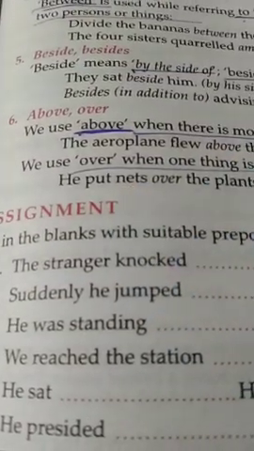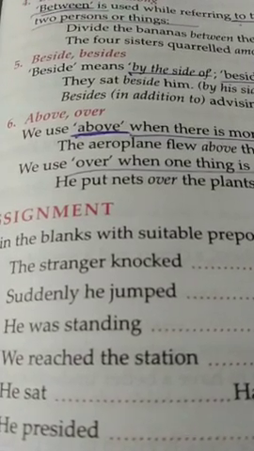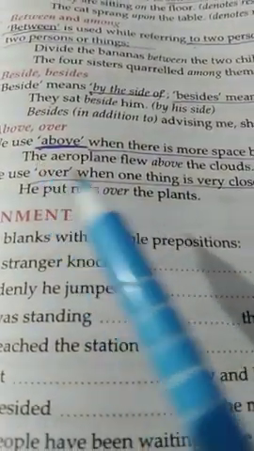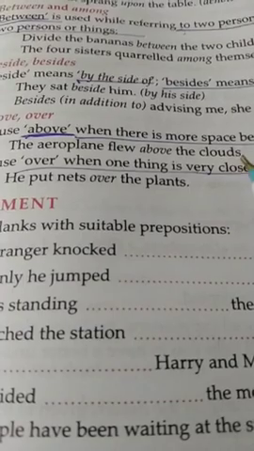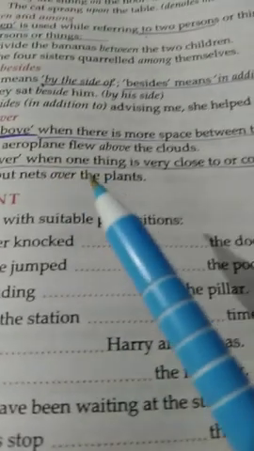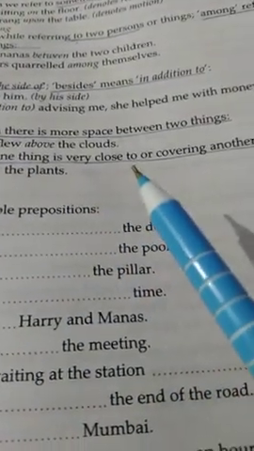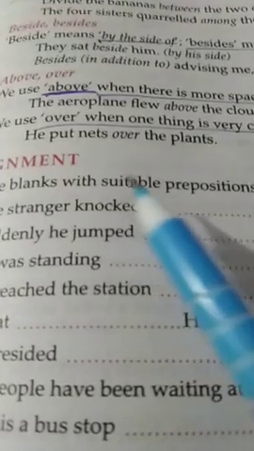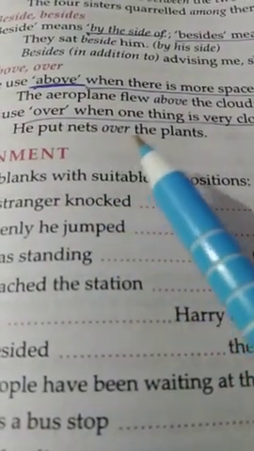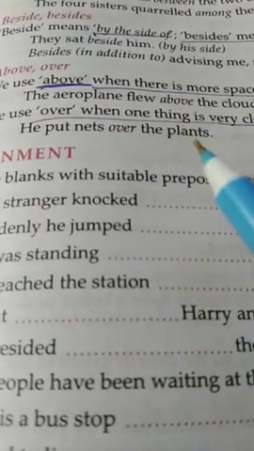The next one is above and over. We use above when there is more space between two things. For example, the aeroplane flew above the clouds. There is a big space in between. And then we use over when one thing is very close to or covering another. Example, he put nets over the plants.